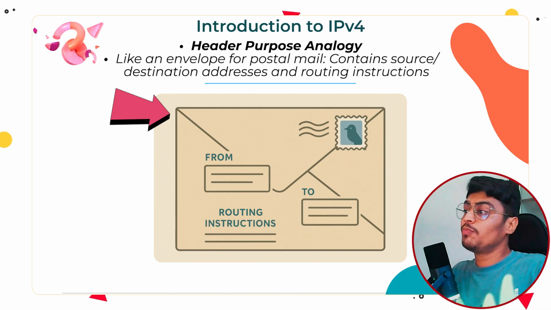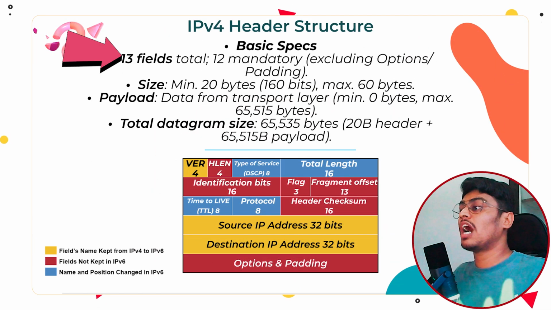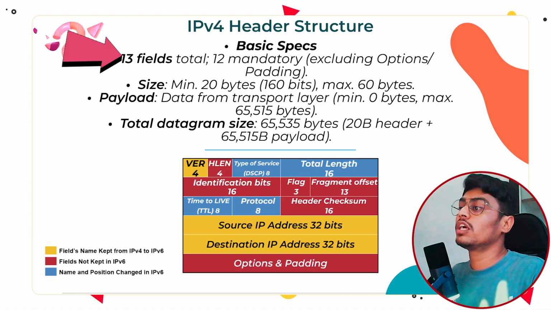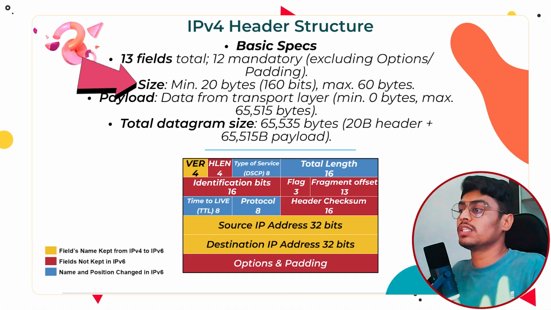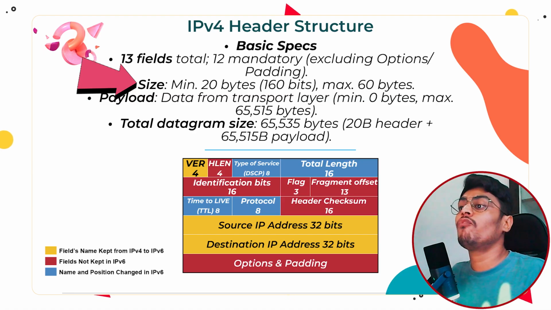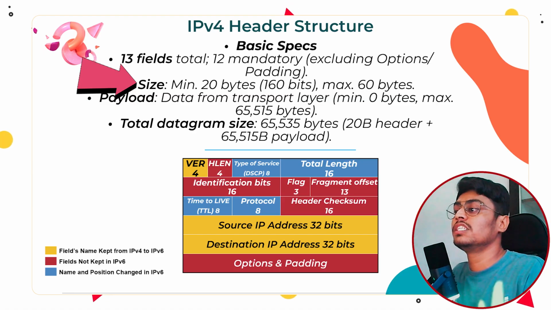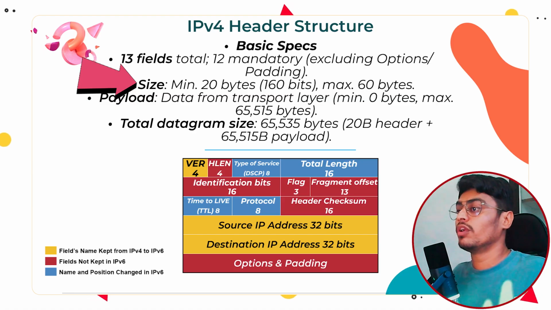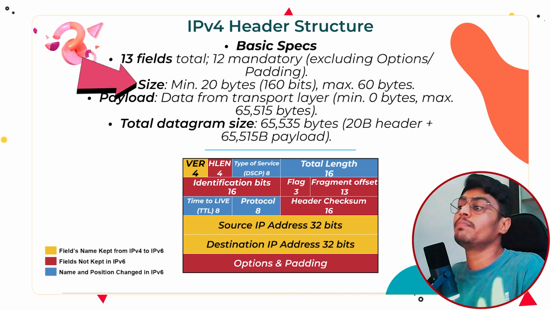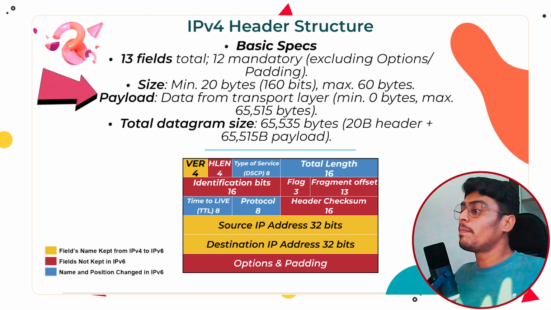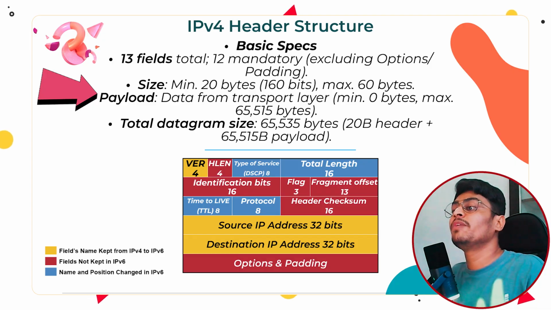Now we will discuss the IPv4 header structure. In the IPv4 header, we have a total of 13 fields. Out of these, 12 fields are mandatory and its total size is 160 bits. What is the meaning of 160 bits? 20 bytes. This is mentioned in the header of IPv4. What should be its minimum size? It should be 20 bytes. And what is the maximum size? That is 60 bytes.